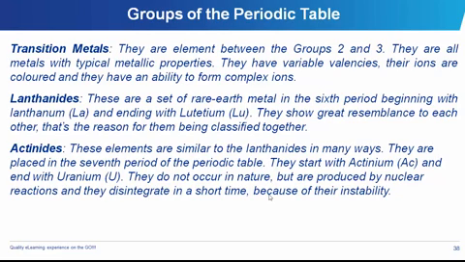Yeah, and that takes us to the lanthanides. They are very rare earth metals. They are located in the 6th period, beginning with lanthanum and ending with lutetium. They show a great resemblance with one another. The actinides are elements that look very much like the lanthanides in many ways, but they are located in the 7th period. They start with actinium and finish with lawrencium. None of these elements exist naturally in nature.